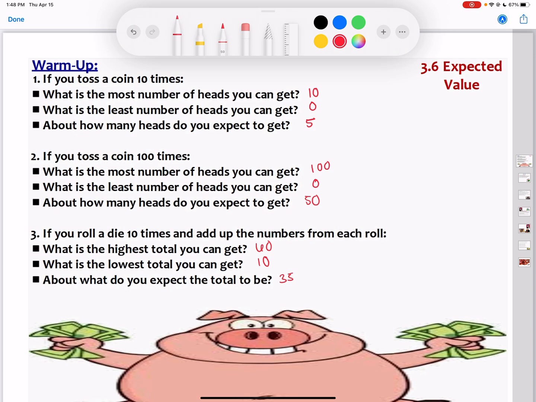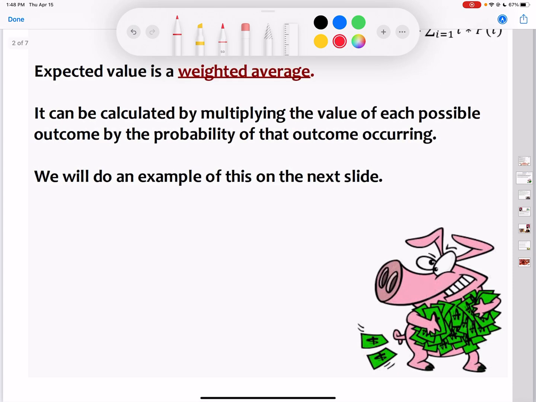So if you roll it and get a 6, then a 1, then a 5, then a 2, and you add them all together, maybe that sum will be 35. So that's kind of an idea of what expected value is. It's being able to think about what could happen in all instances. So expected value is a weighted average.